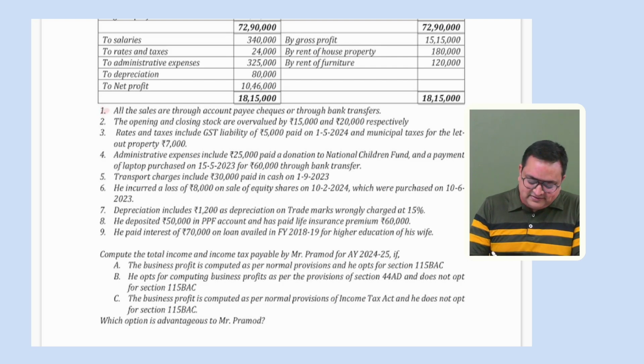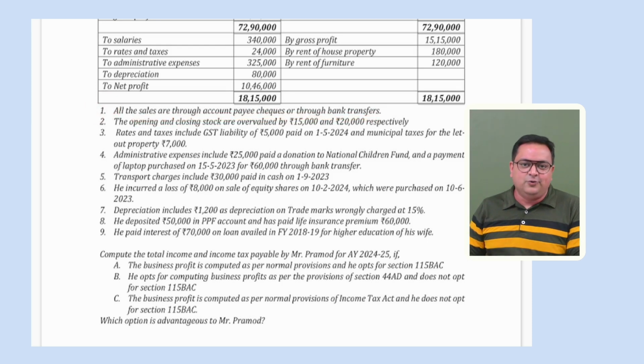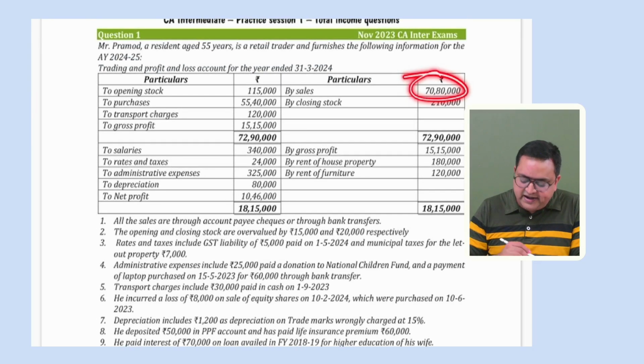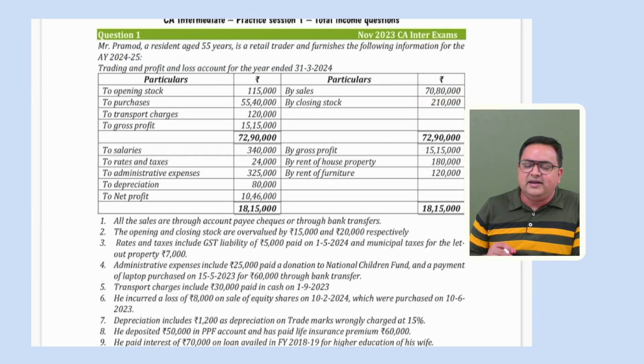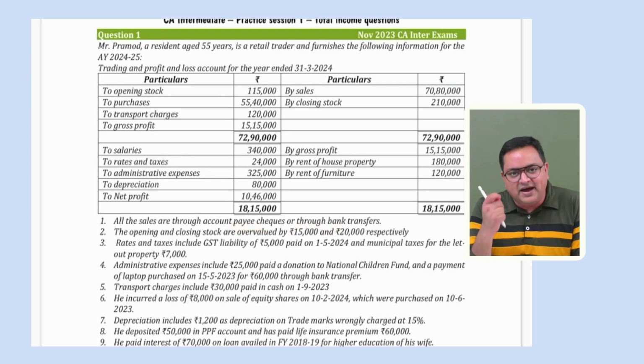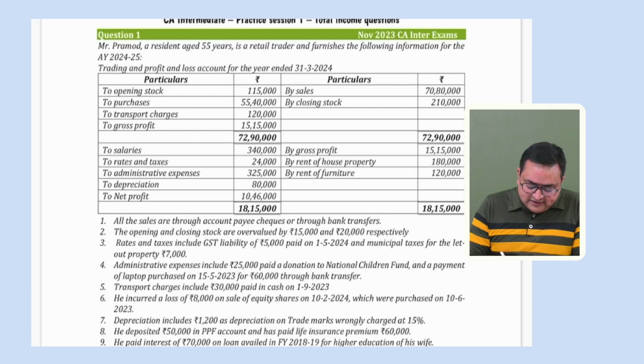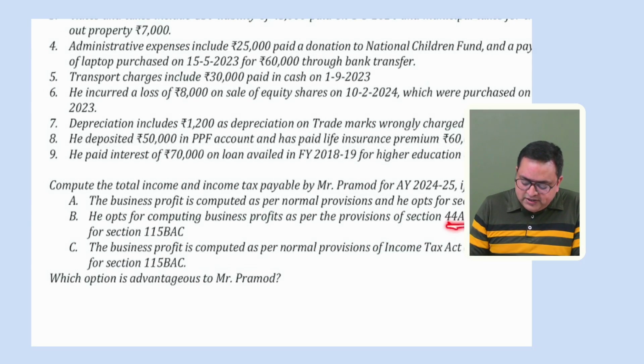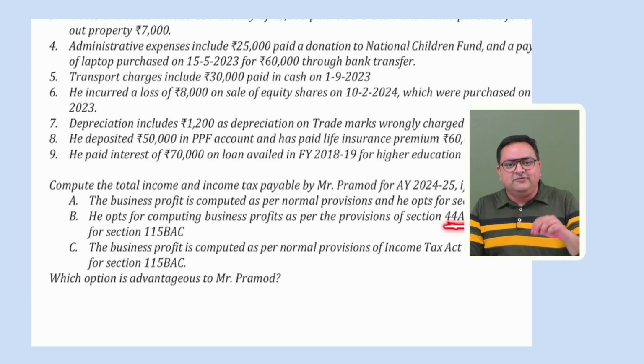Okay, what else? Let me read this information also. First information says all sales are through account payee cheque and through bank transfer. Tell me why this first point is given to us, that the entire sale, this sale of 70 lakh 80,000, which is there in our P&L account, is through account payee cheque or through bank transfer. That is, it is through banking mode. Why is this point given to us? Because somewhere they have asked us to compute the income as per the presumptive scheme, right?